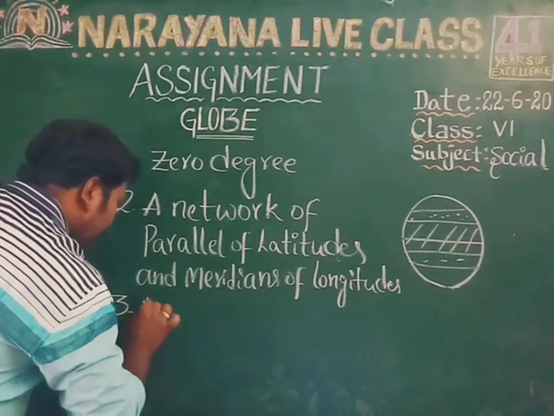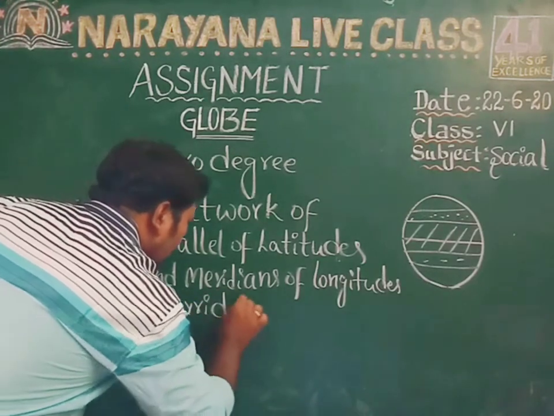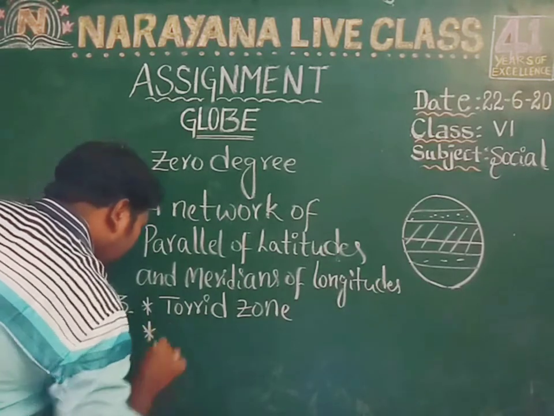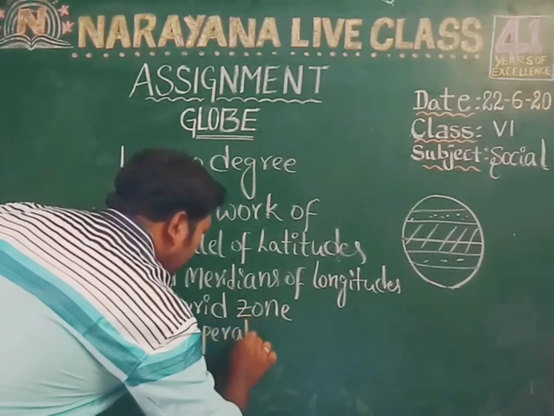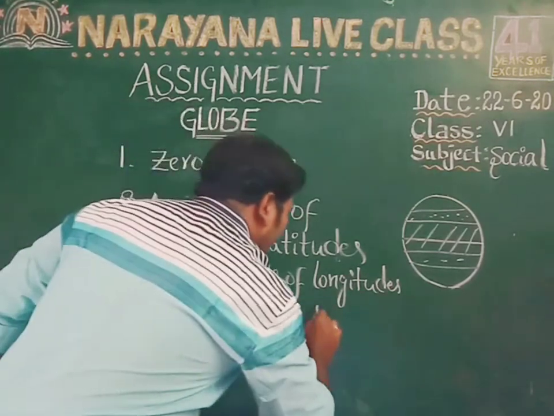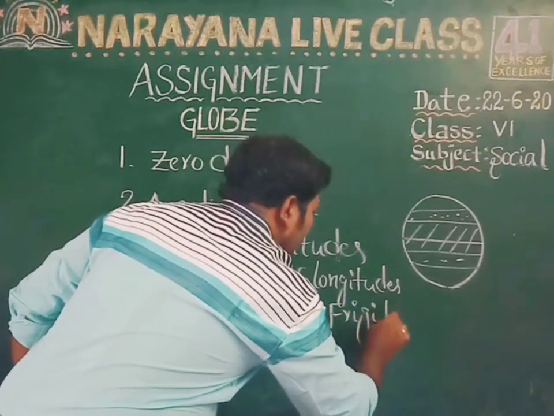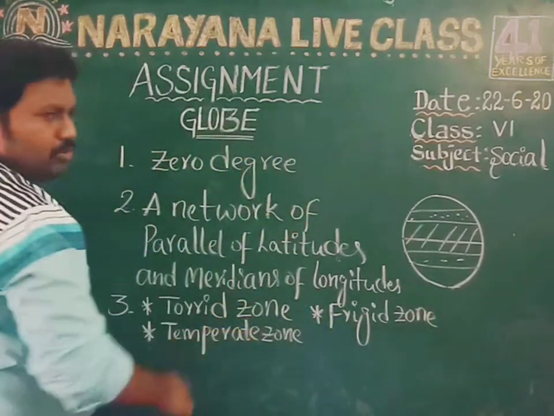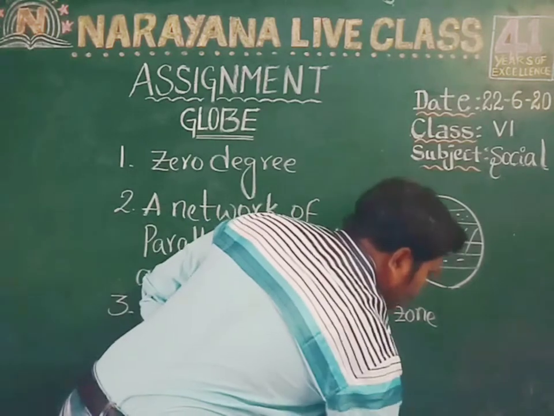So the answer is 3. One is the torrid zone, the second one is the temperate zone, and the third one is the frigid zone. So in total we have 3 zones. Okay children, clear? Now let's go to the next question.